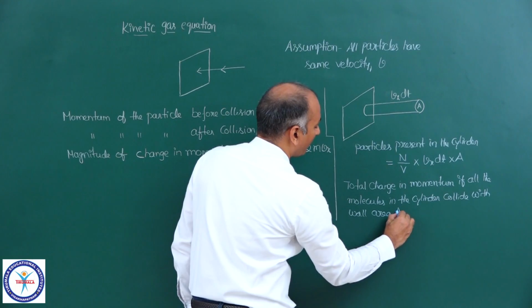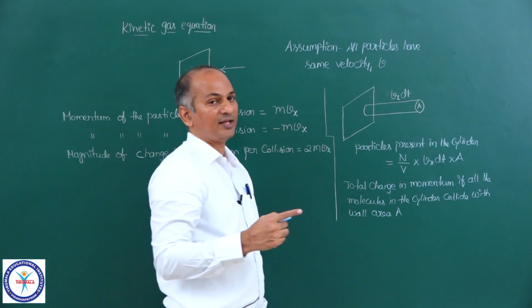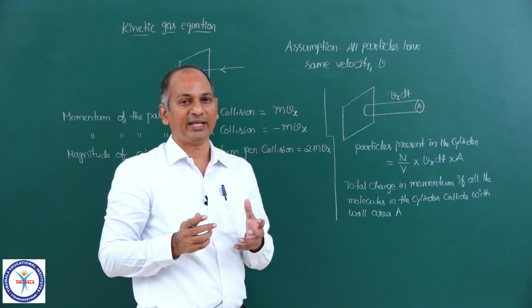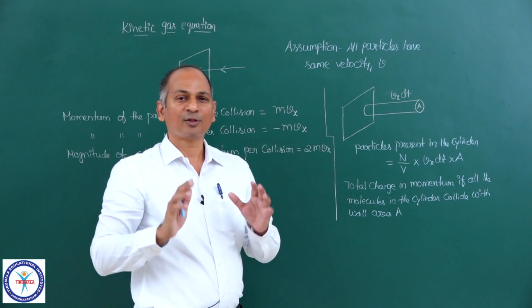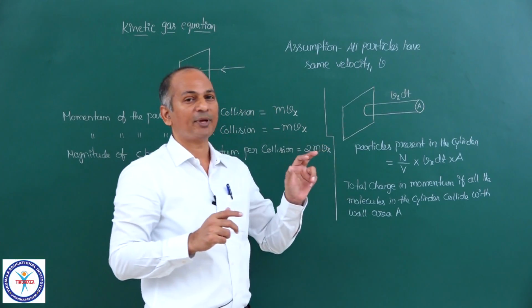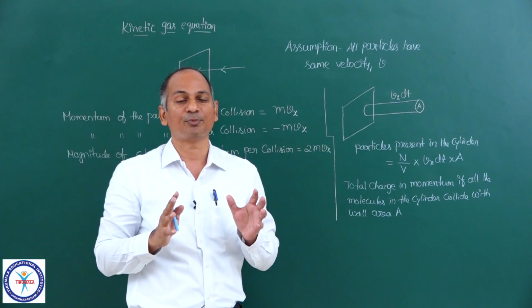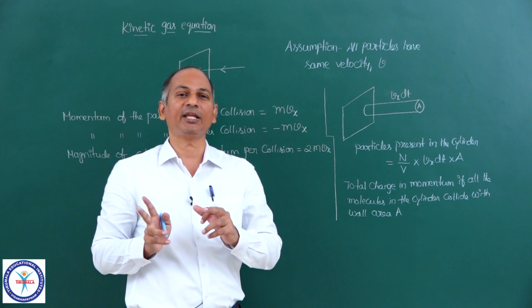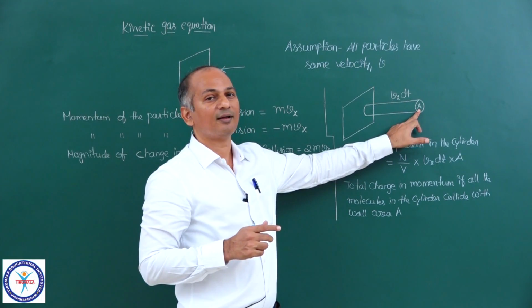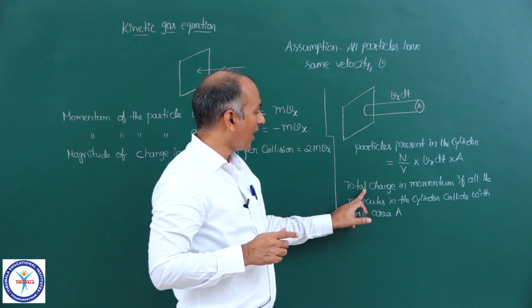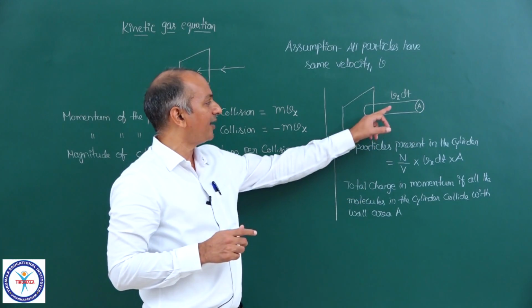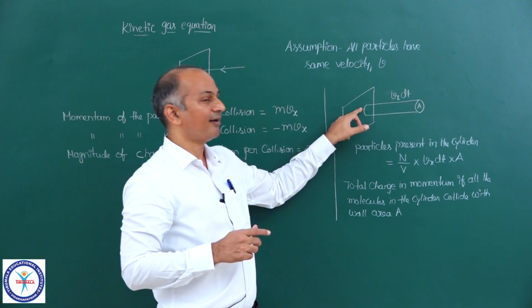Here, one more point, let me make it very clear. Actually, we talk about pressure. Pressure is force per unit area. Although the vessel is very big, why am I imagining this particular cylinder? Because pressure is an intensive property. Pressure per unit area we want, and we are imagining that particular unit area. Okay, so if all the molecules in the cylinder collide with the wall area A, same area.